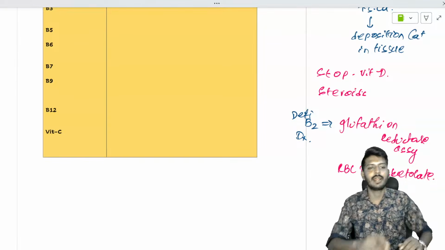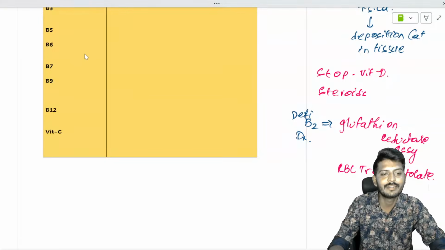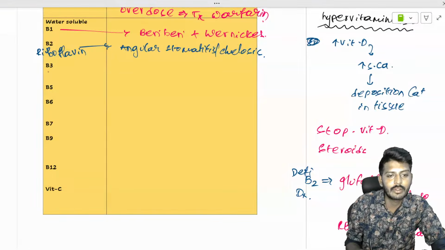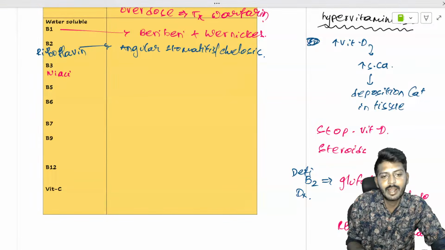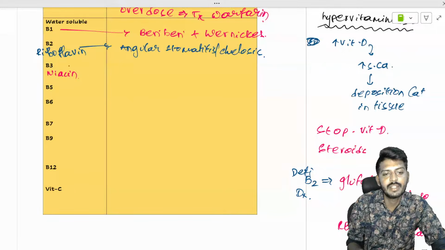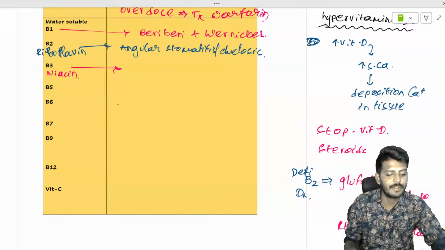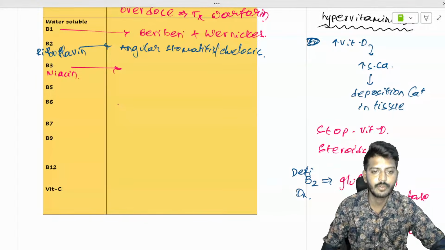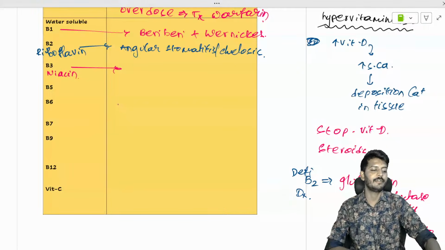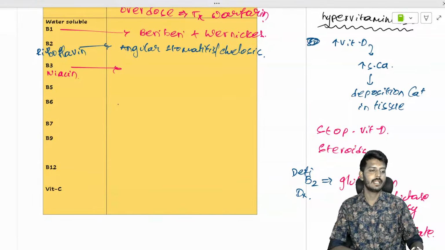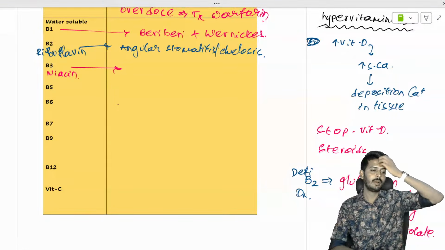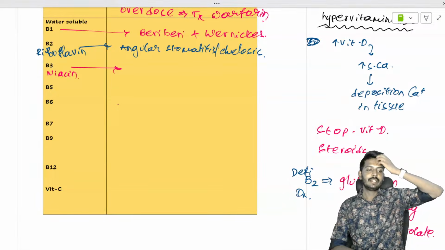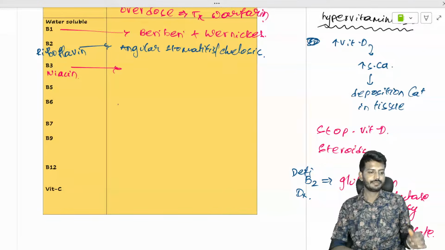Let's go to the next one. That's niacin, nicotinic acid, also called niacin. So this niacin deficiency, B3 deficiency, all of you know the answer. Niacin deficiency leads to which disease? Tell me, guys. Please tell me. Come on. B3 deficiency leads to what?